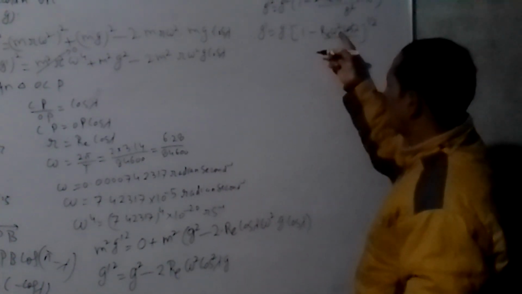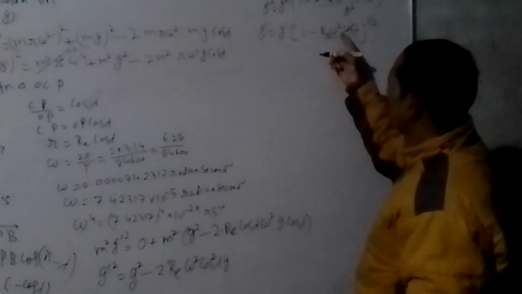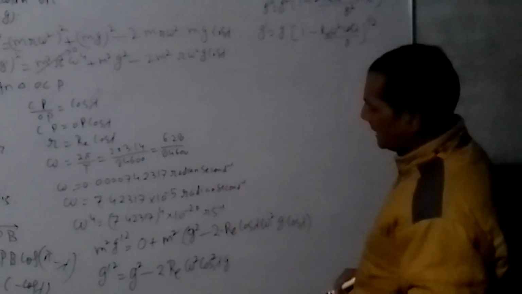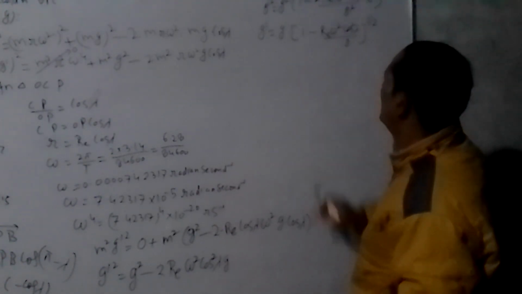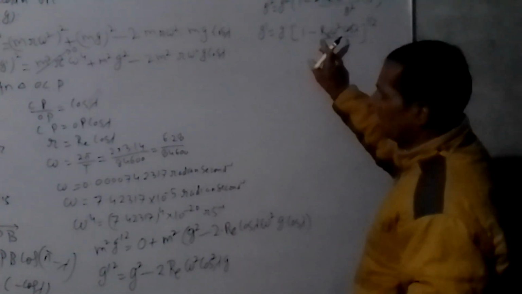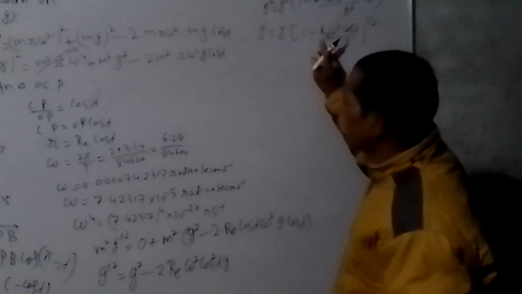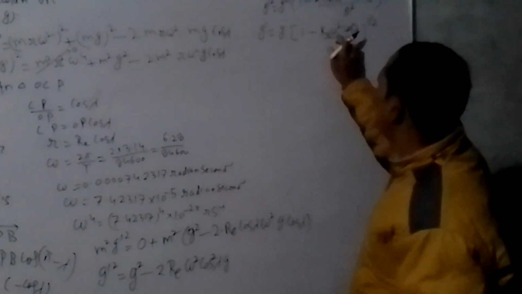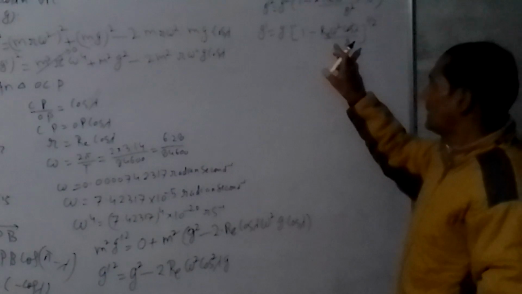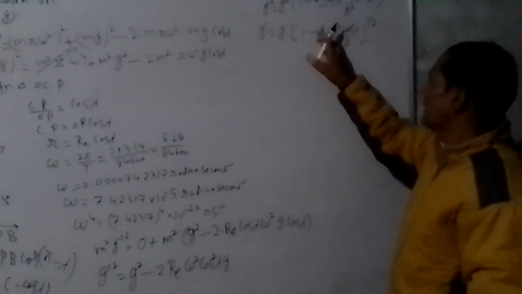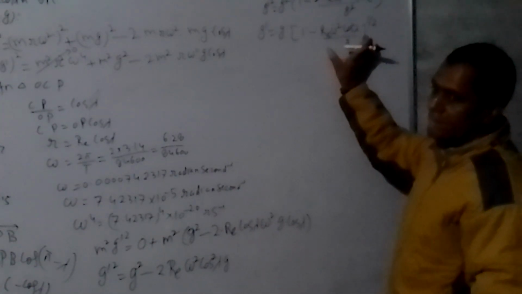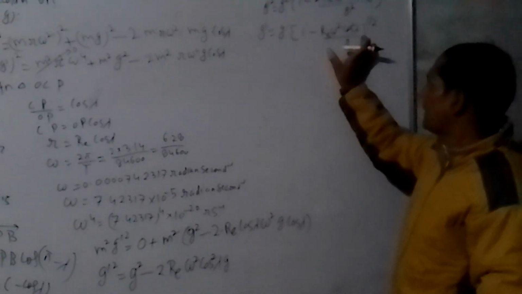Omega square is very small, less than 1. You get a value of the order of 10 raised to power minus 10, and this other value is of the order of 10 raised to power 5. So the product of these two terms is near about 10 raised to power minus 5. Right? So we can say that this term is less than 1, of the order of 10 raised to power negative 5.